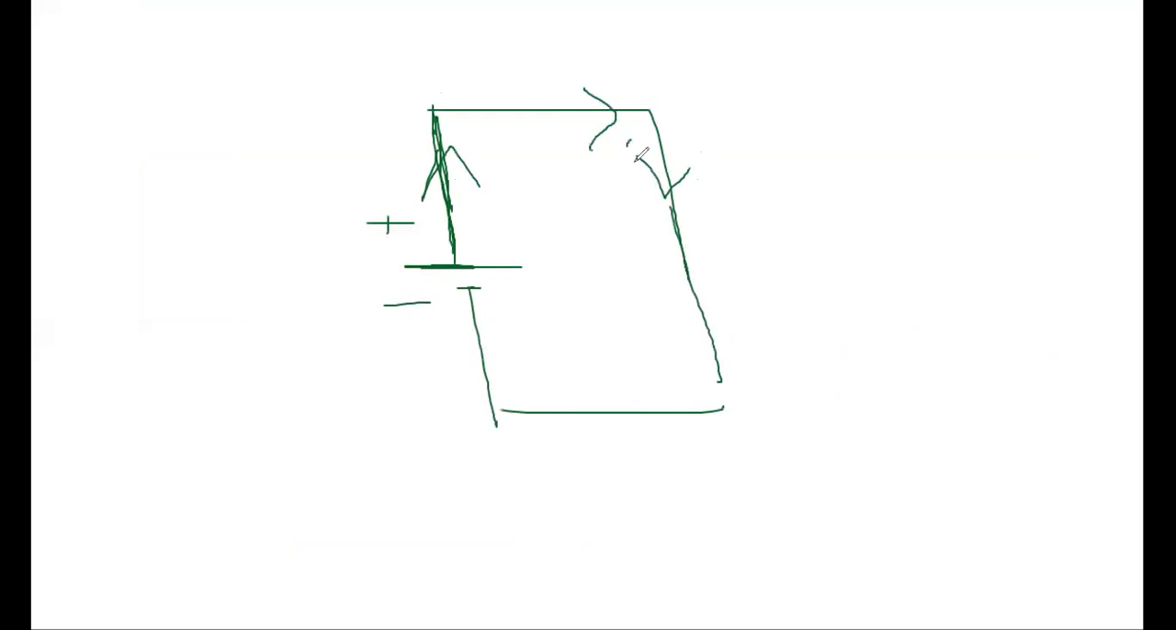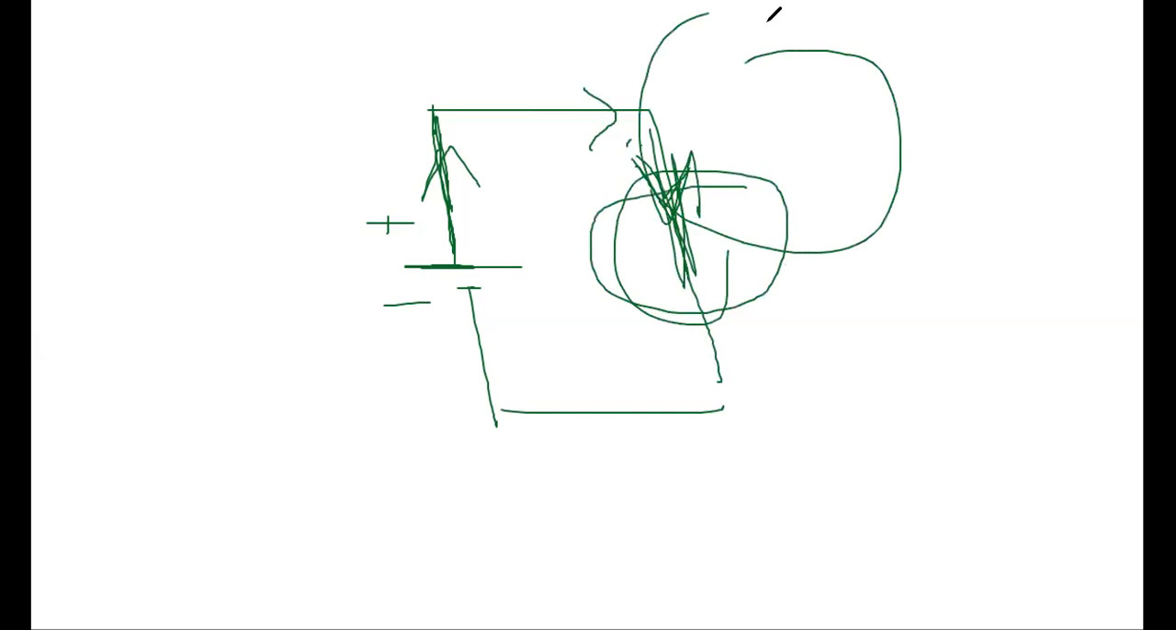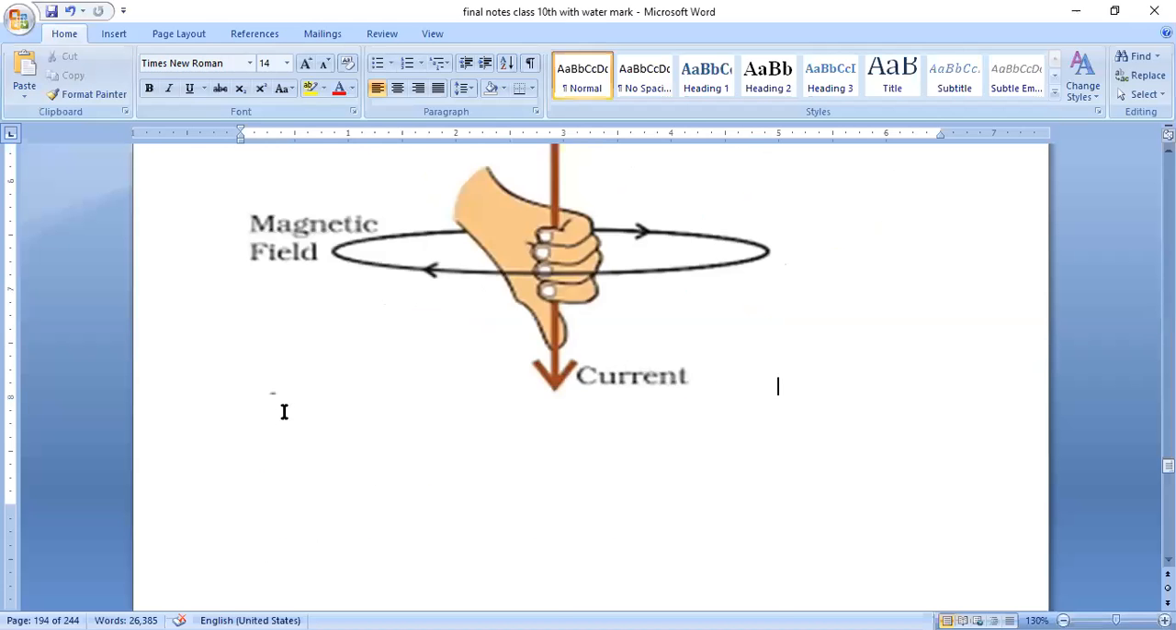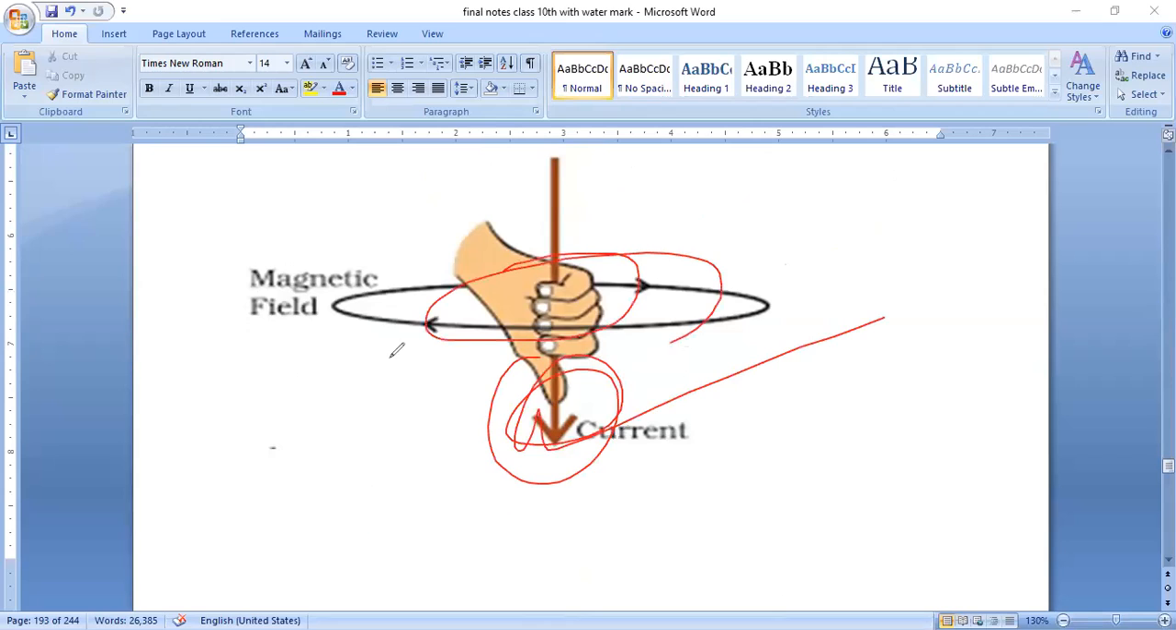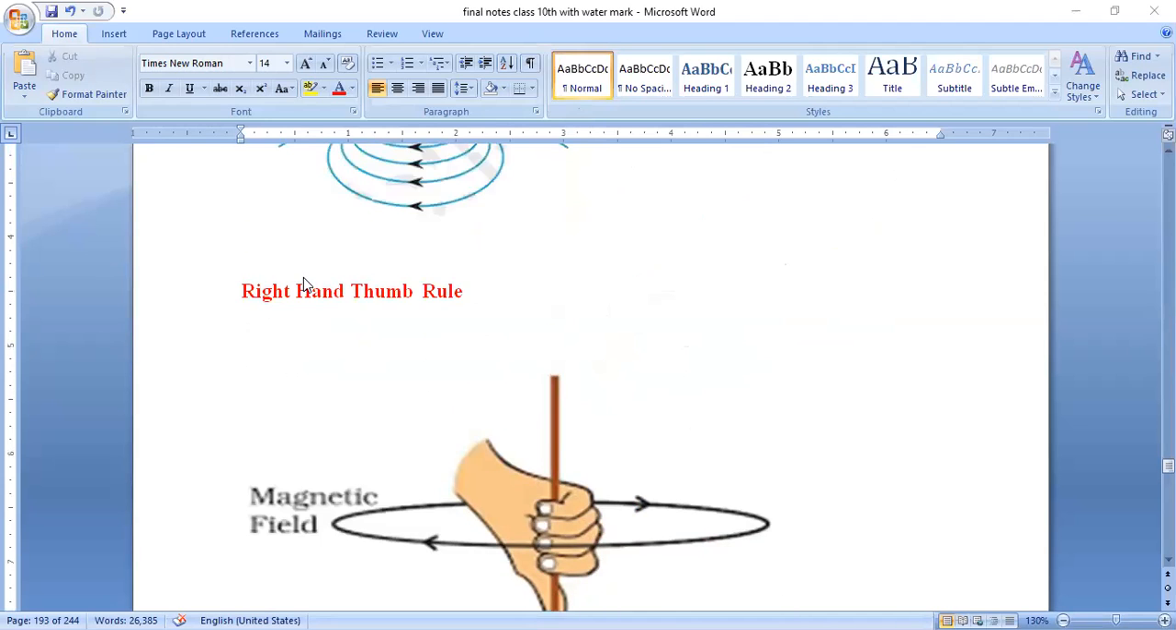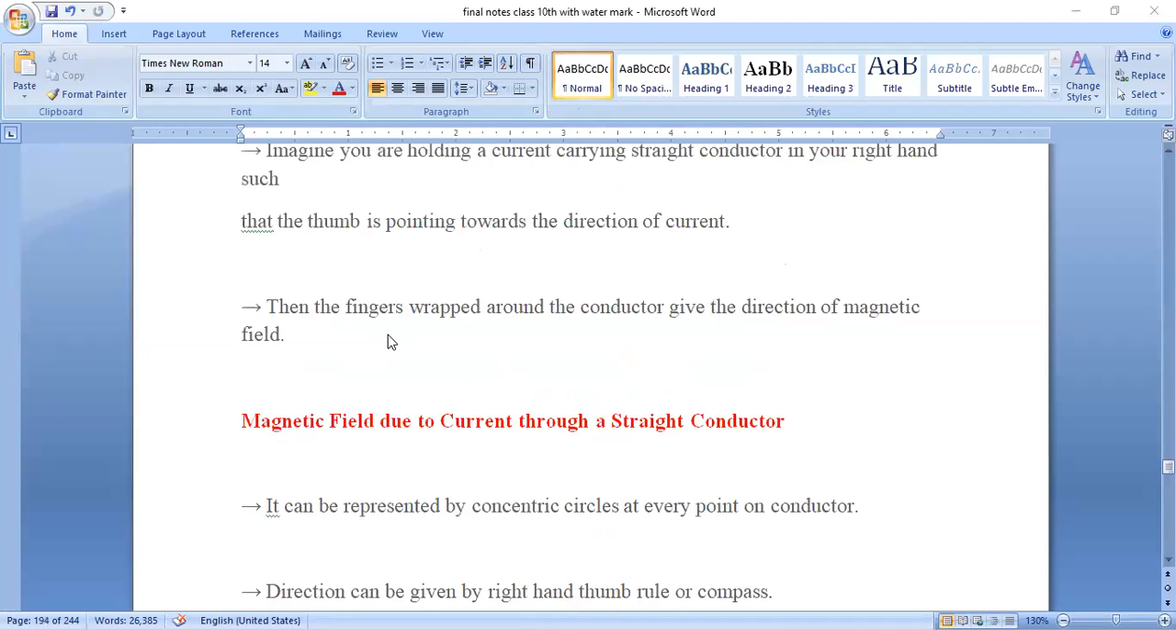Okay, when you hold this with your right hand, the thumb should be in the direction of current, then the fingers around that conductor will give you the direction of magnetic field. The thumb gives the direction of current, and the fingers around this conductor give the direction of magnetic field. So this is the right hand thumb rule. Please remember, this question has come many times in the exam.